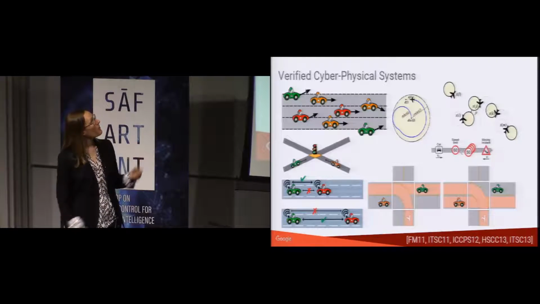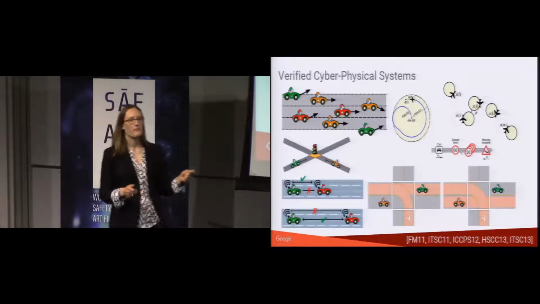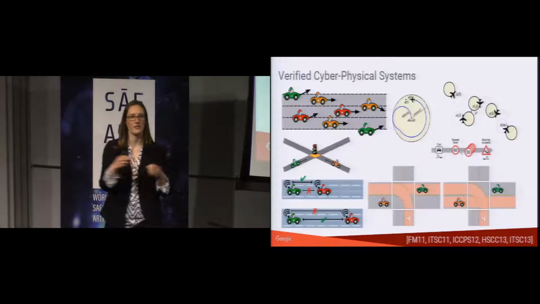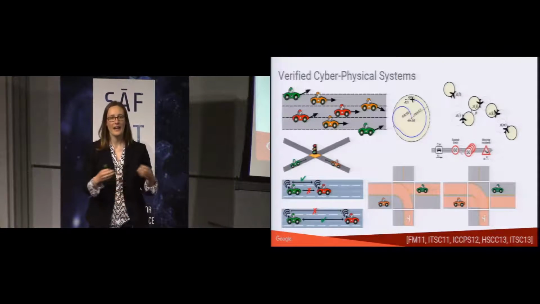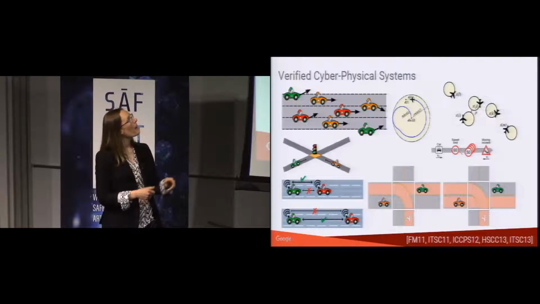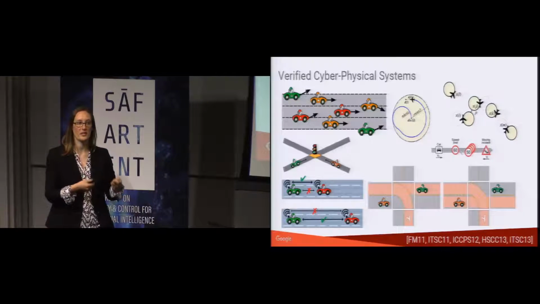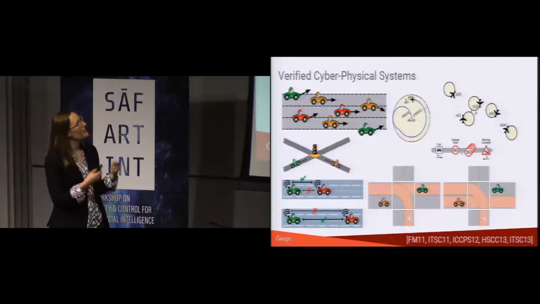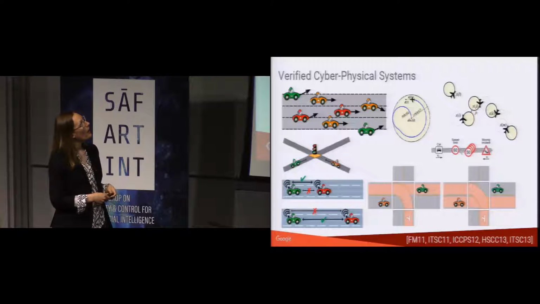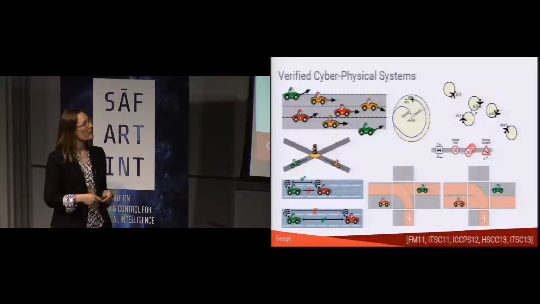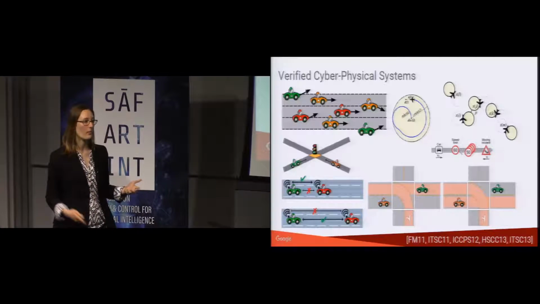So for example, going back to the highway case, what we did was we first started by verifying that two-car case and used that as a lemma to be able to prove that cars are safe on a single lane, and then used that as a lemma to prove that the entire highway system was safe. So by breaking the system into these, basically distilling it into the most essential components and the basic building blocks of a system, we were able to take these very complicated systems and actually make some conclusions about them as a whole.